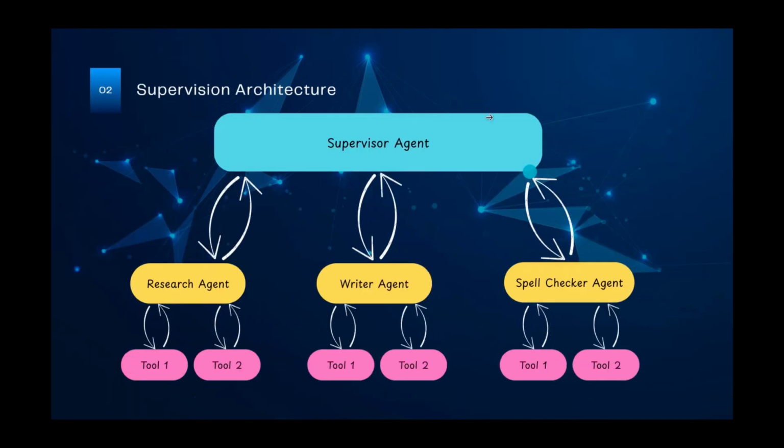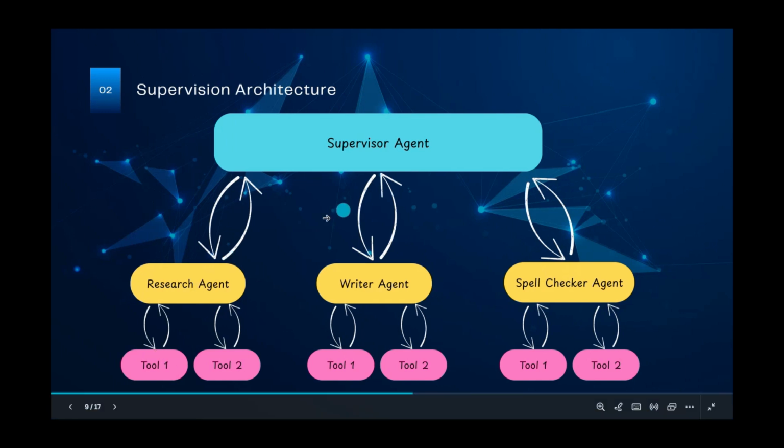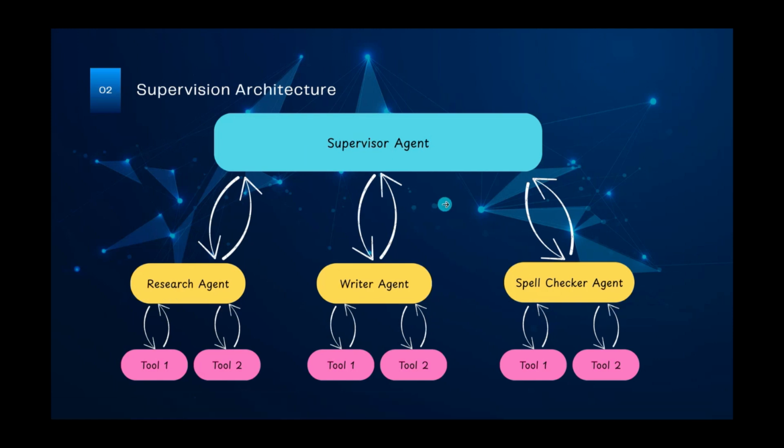The next one is the supervisor architecture. This is also like a single agent architecture, but here there's a supervisor agent. The supervisor agent delegates the task to the worker agents. This is the simple idea behind this architecture. Let's take a supervisor agent, and a research agent, writer agent, and spell checker agent as worker agents.